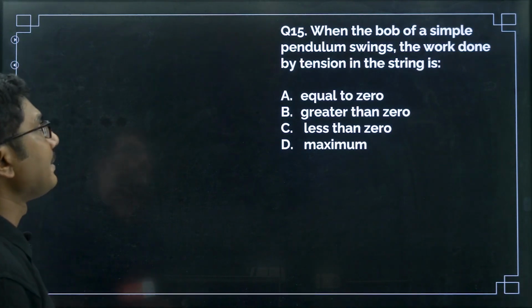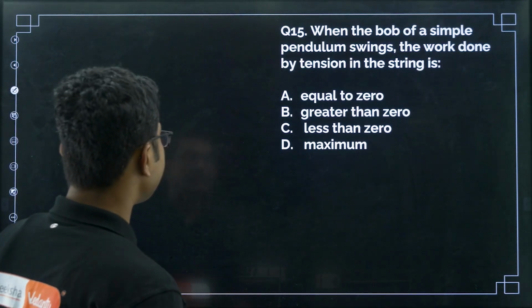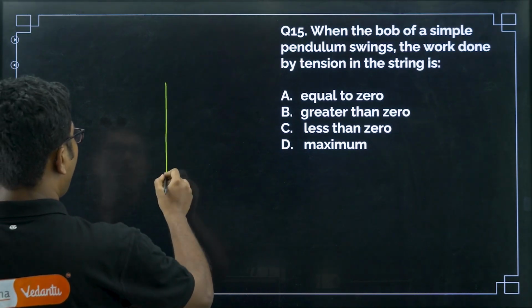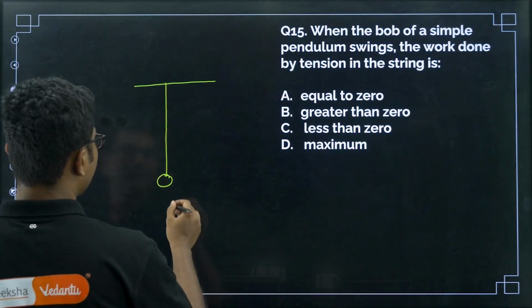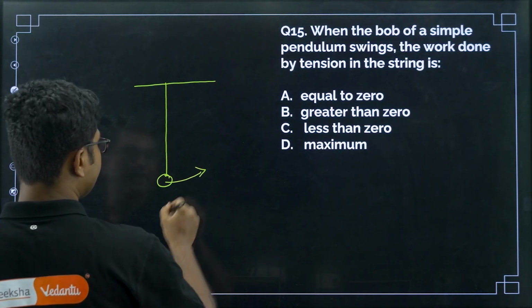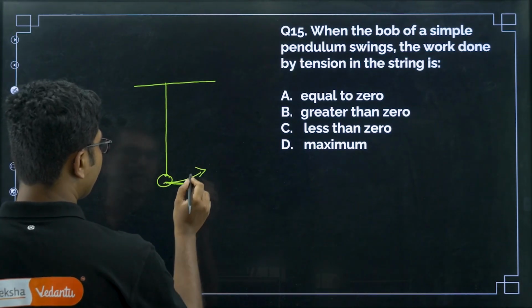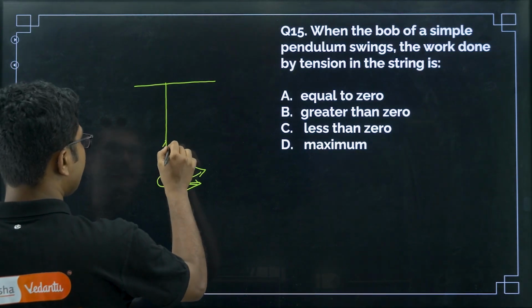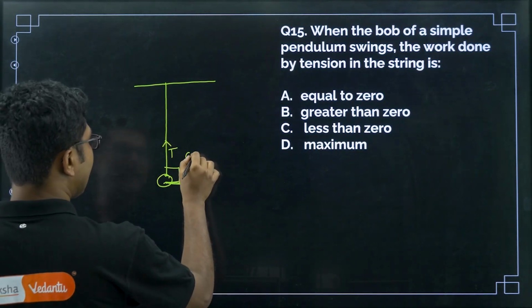When a bob of a simple pendulum swings, the work done by the tension of the string is. So when the bob of a simple pendulum swings, it swings in this direction, right. So what is the direction? The direction of displacement is along the tangent, and the tension is along this direction. So what is the angle between them? Angle between them is 90 degrees.